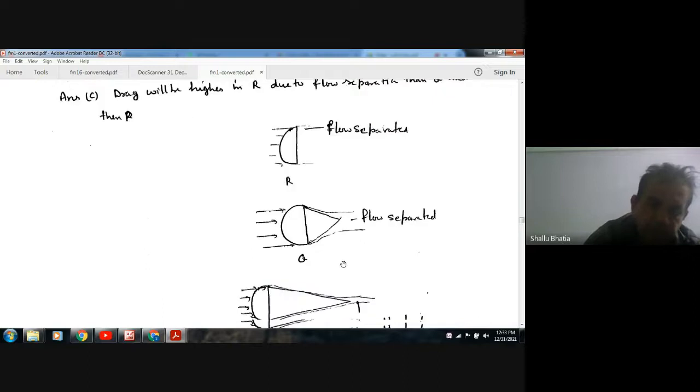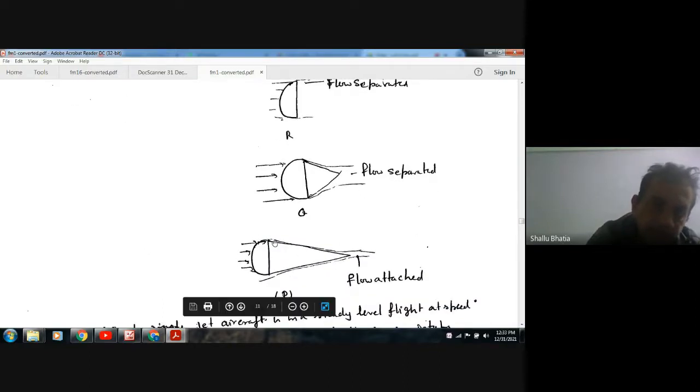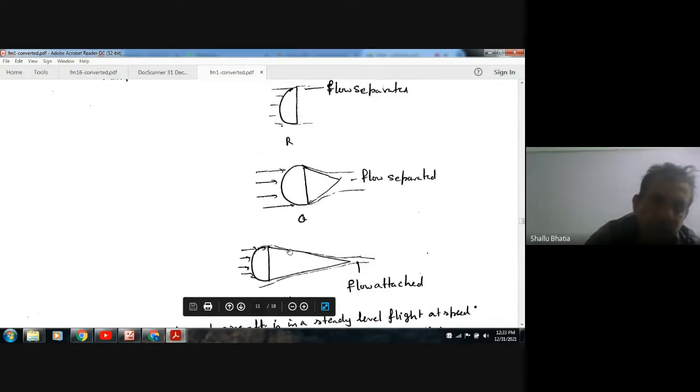In the third case, the attachment is more. The more the attachment, the more is the area for drag. So the flow will separate here, and in B the drag force will be maximum.